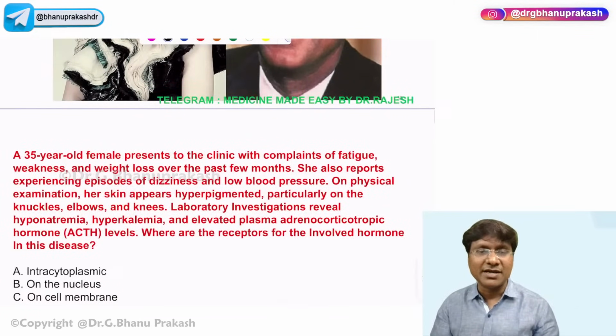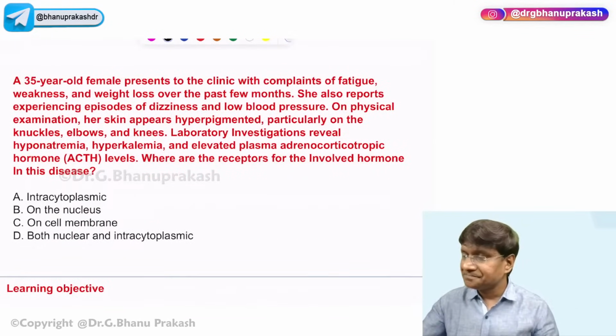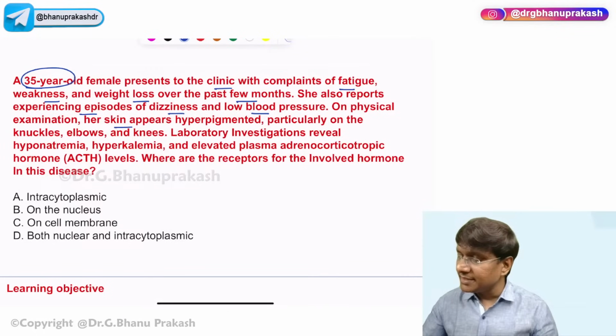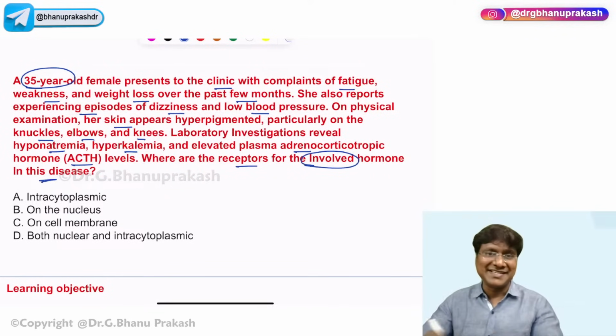Let me just discuss one clinical scenario related to the Addison's. A 35-year-old female presents to the clinic with complaints of fatigue, weakness, weight loss over the past few months. She also reports experiencing episodes of dizziness and low blood pressure. On physical examination, her skin appears hyperpigmented, particularly on the knuckles, elbows, and knees. Lab investigation revealed hyponatremia, hyperkalemia, elevated plasma ACTH levels. Where are the receptors for the involved hormone in this disease?